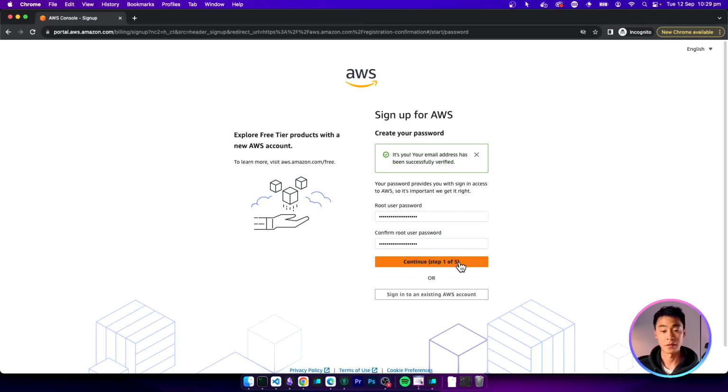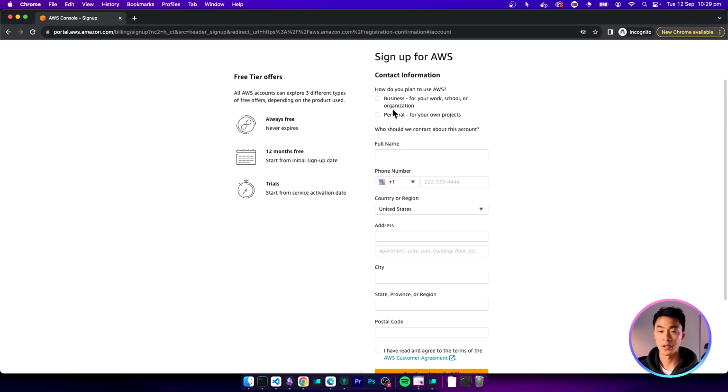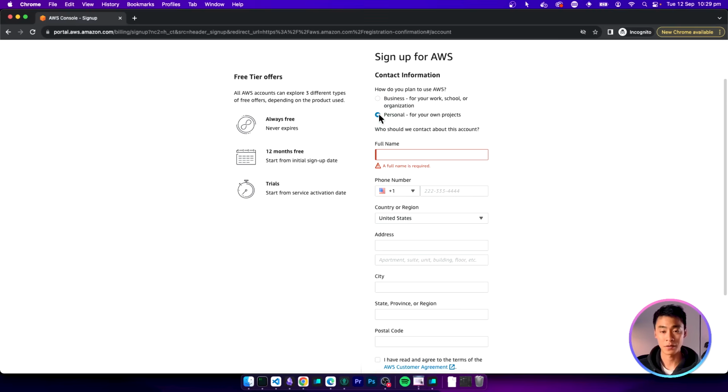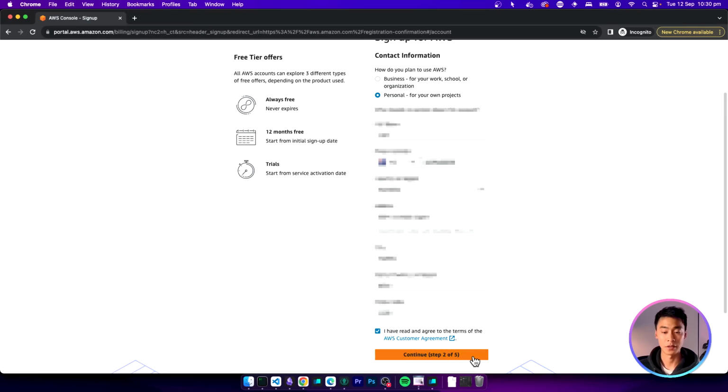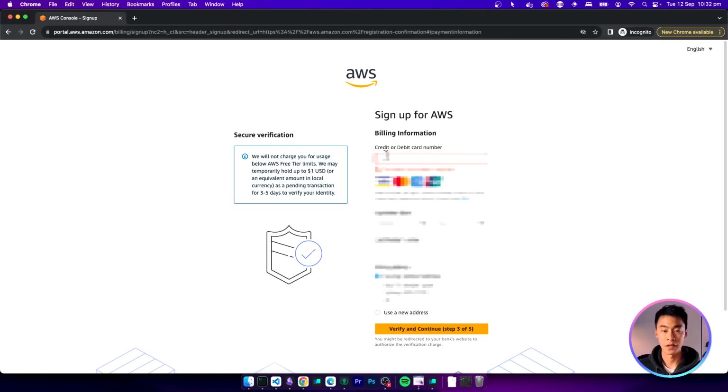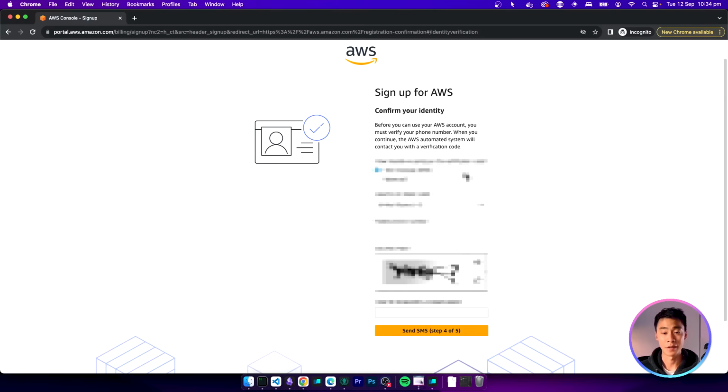And then click Continue. On the next page, just fill this in with your personal information. And here I'm going to choose a personal account. Once that's all filled in, click Continue. On the next page, you'll have to enter your credit card information, but it doesn't mean that you're going to be charged. As we said earlier, you only pay for what you use. So if you set up your billing alerts, you can be extra sure that you don't accidentally turn on something that costs you money. Next, you'll have to do this identity verification.